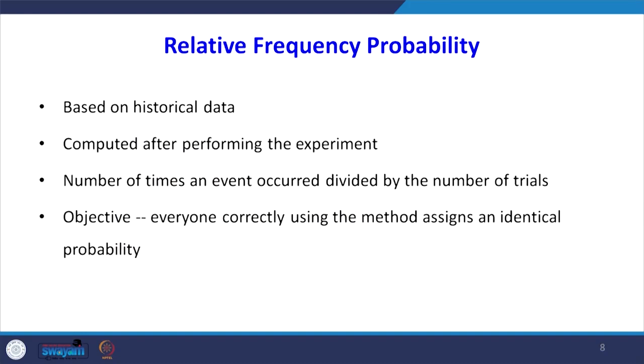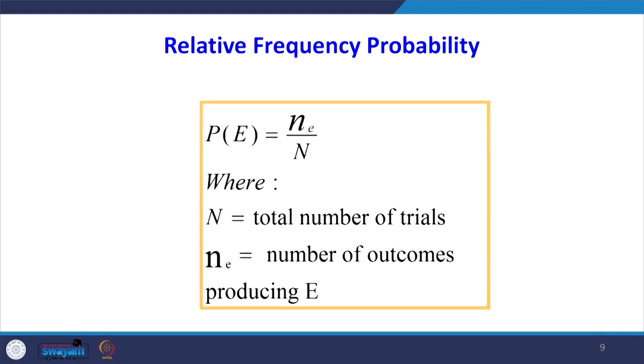Then relative frequency probability. It is based on historical data; another name for relative frequency is probability. It is computed after performing the experiment: the number of times an event occurred divided by the number of trials, that is, frequency divided by the sum of frequencies. Here also everyone correctly using this method assigns an identical probability, because everything is already known. The formula is the same: probability of E is n of E divided by capital N, where small n of E is the number of outcomes and capital N is the total number of trials.